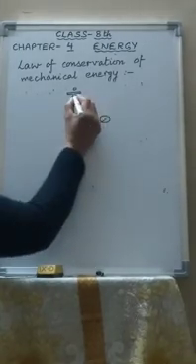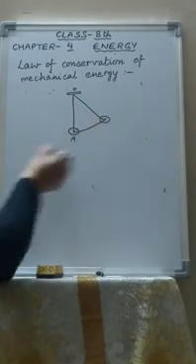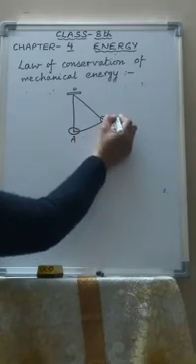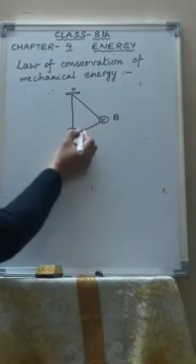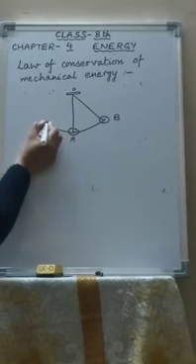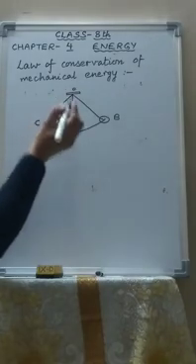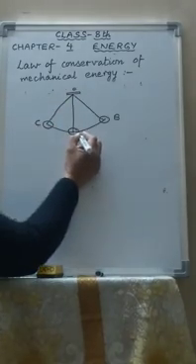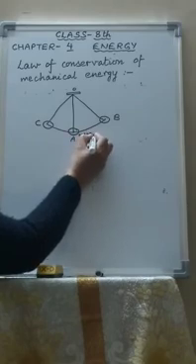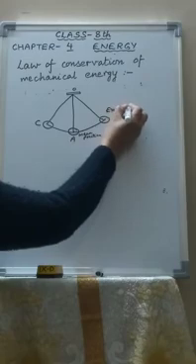So when you release it, it will start oscillating. Oscillating means to and fro. It will go to position B, then it will come back again. Then on the other side, it will move. Suppose this is the position C. So this is called the mean position, meaning the initial position, and this is called the extreme position.